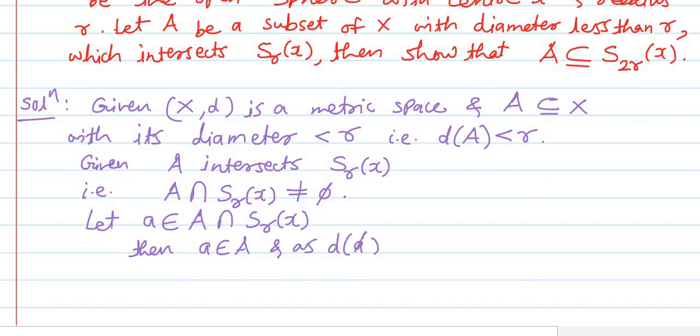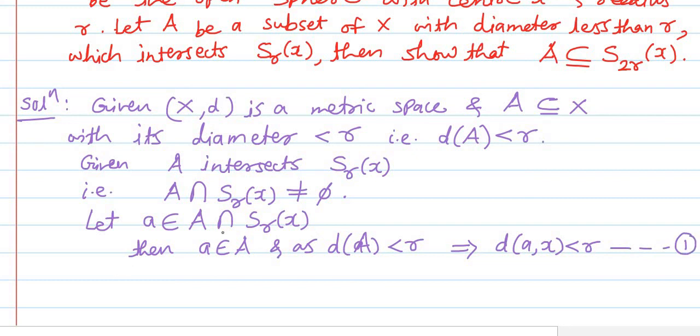As the diameter of set A is less than R, this implies that the distance of a from X will be less than R. Why? Because small a was a point of capital A set, and if we consider R as a positive real number, then the distance of a from X will be less than R. As told earlier, the diameter of A was less than R, therefore the distance between a and X will be less than R. Let us denote this by relation number 1.